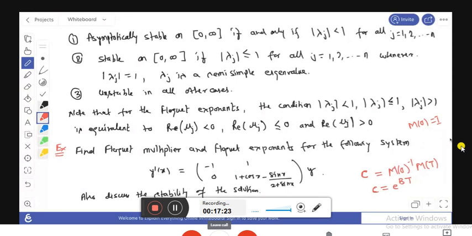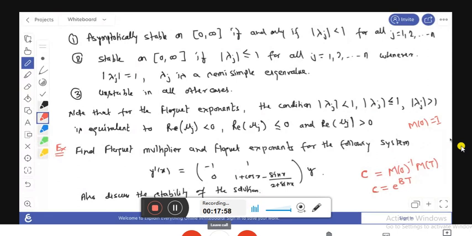Here, the fundamental matrix for the system, and if we call that equation number 1, is given by M(x) equals: e to the power x plus sin x, e to the power x plus sin x into 2 plus cos x, and here e to the power minus x and 0.